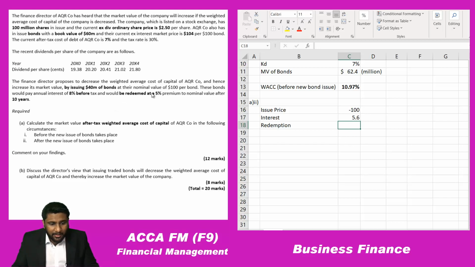And at the time of redemption, they have given that you can redeem it at a 5% premium. That means you will get the 100 par value, on top of that another 5%. So in total, how much will you get? 105.